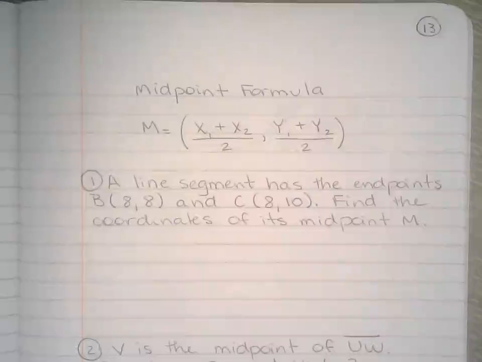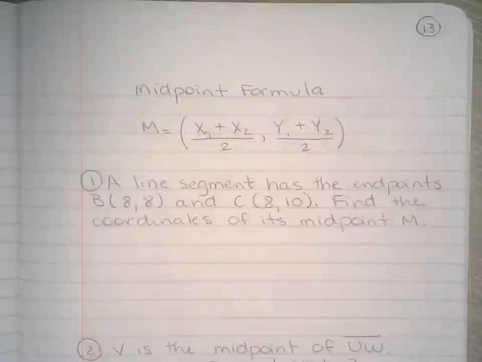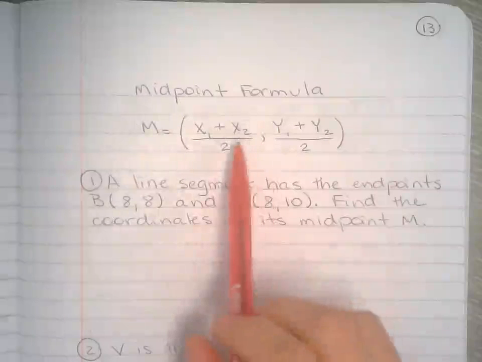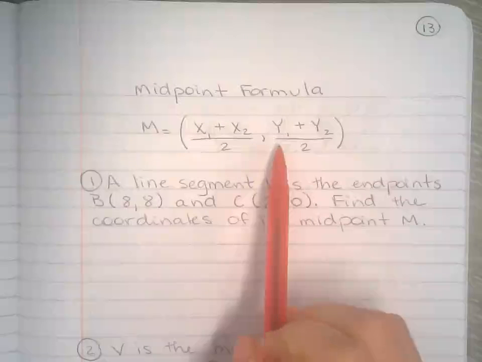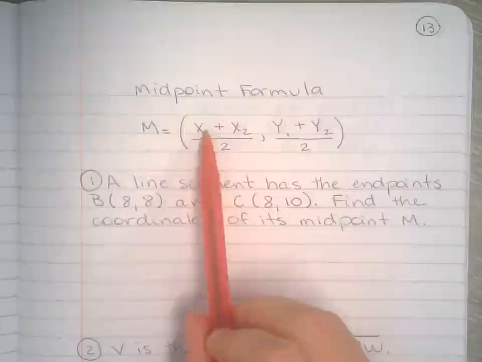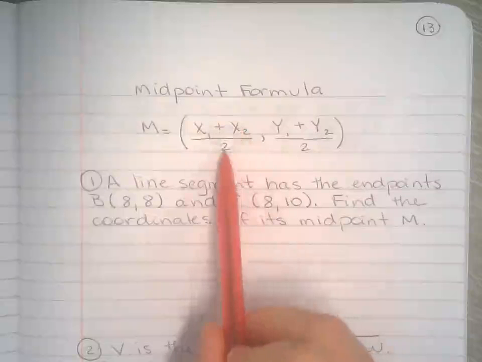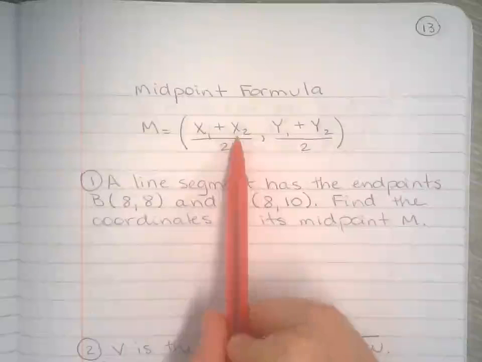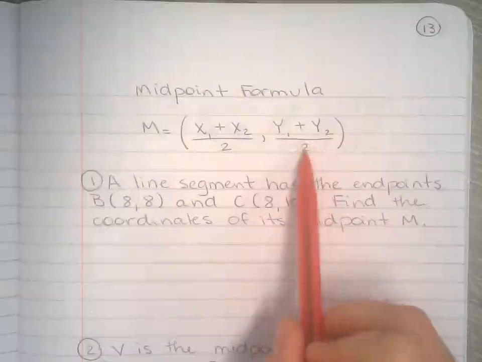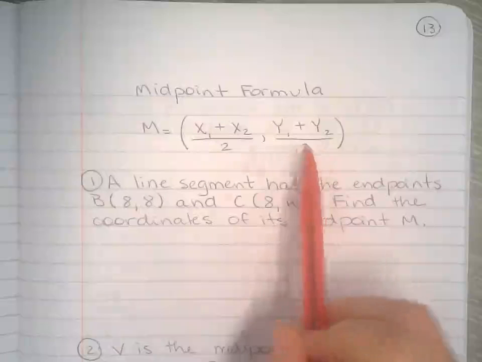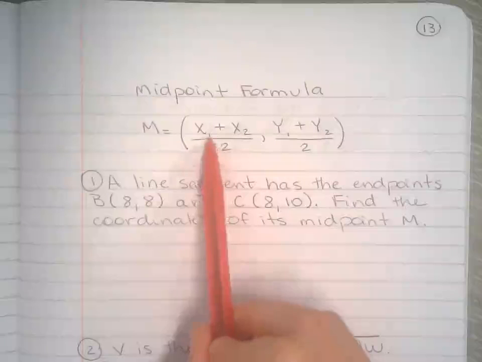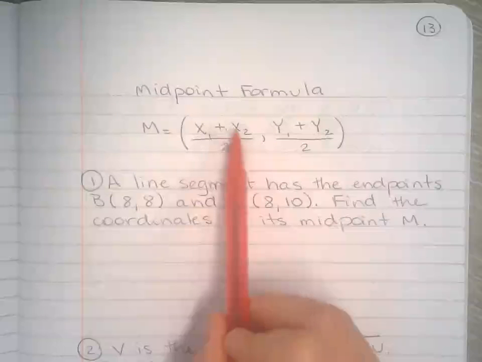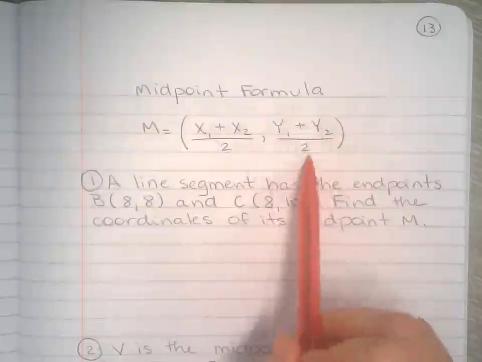So we're doing midpoint formula today. So this is the formula. If you look at this, some of you might be able to recognize what this is and what it means. When I add two things together and divide by 2, that's the average. Now, the midpoint, all that is the average between the coordinates for the x and the coordinates of the y.